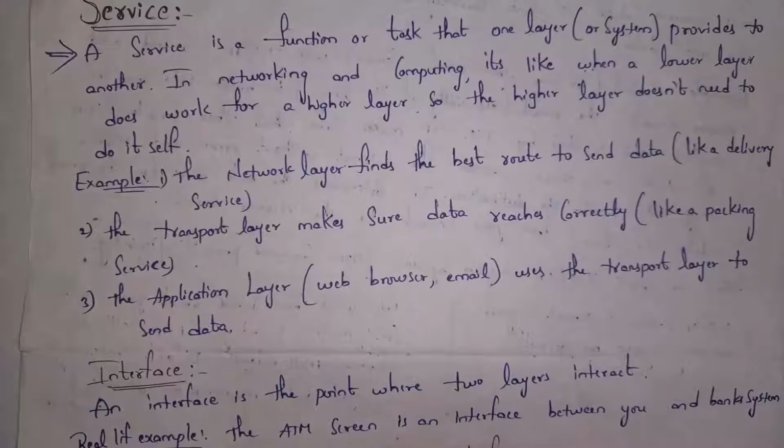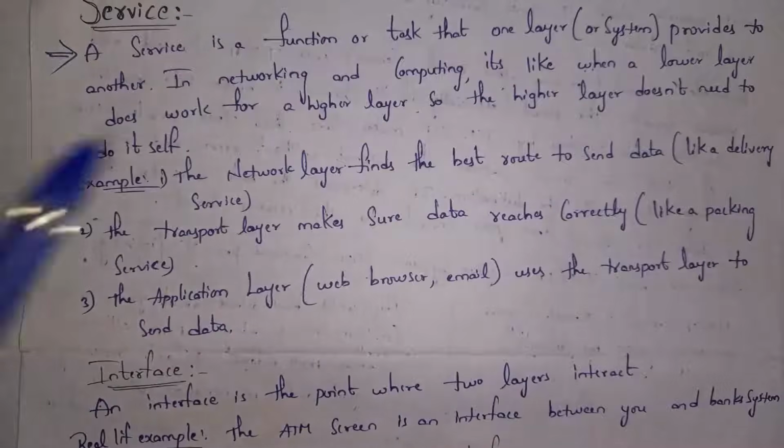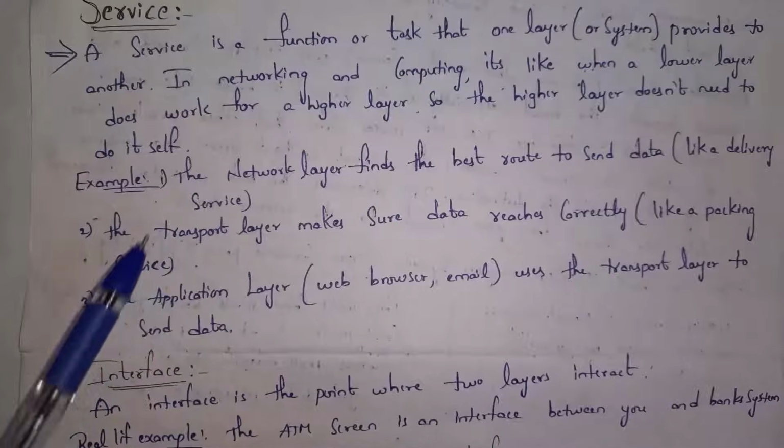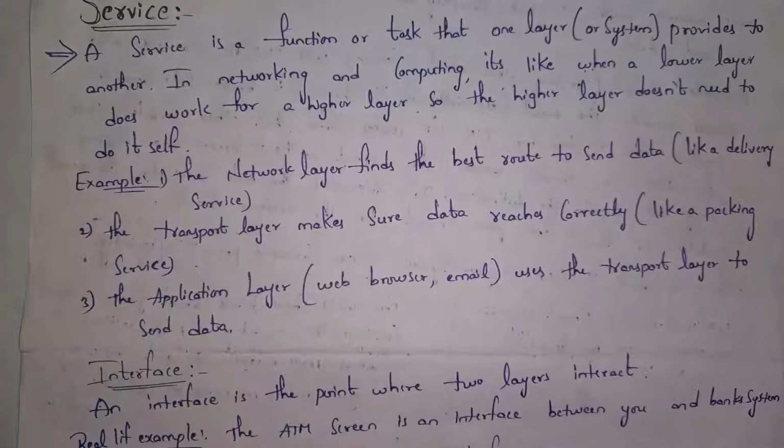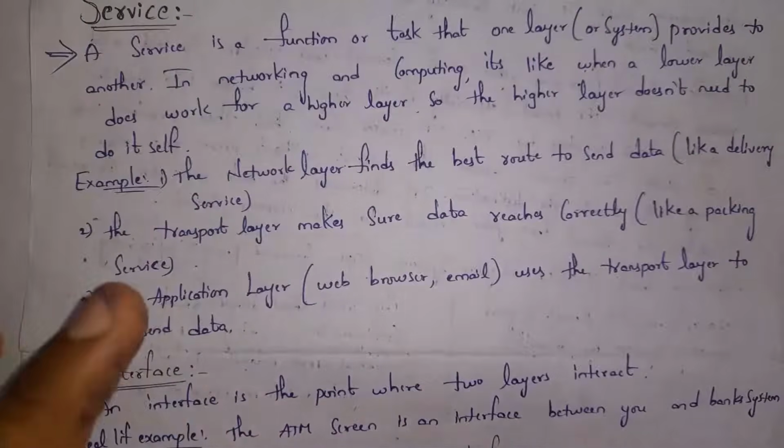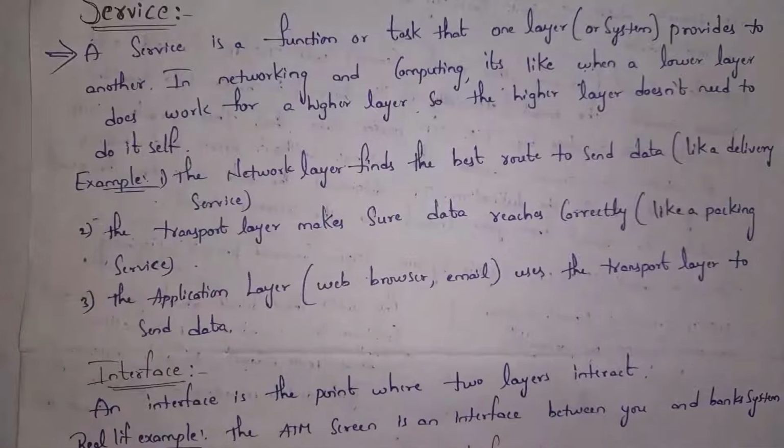Guys, there are various kinds of layers in a network, like the network layer, transport layer, application layer, and so on. Whenever a sender sends data to a receiver, the duty of the network layer is to find the best route. Whereas the duty of the transport layer is to find whether data has reached the receiver correctly or not. And the application layer contains web browsers. By using those web browsers, we can send data.